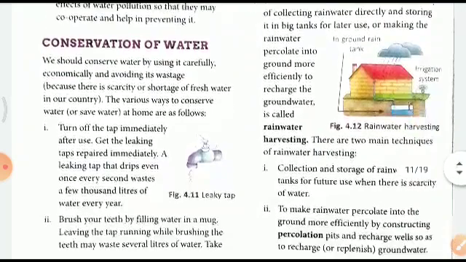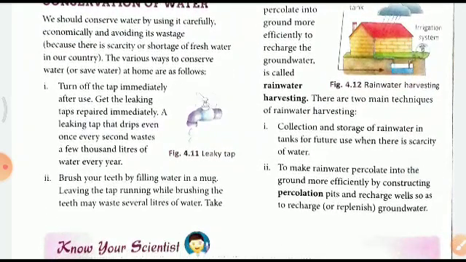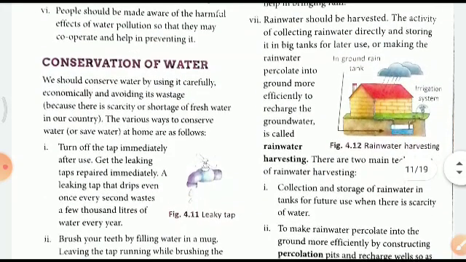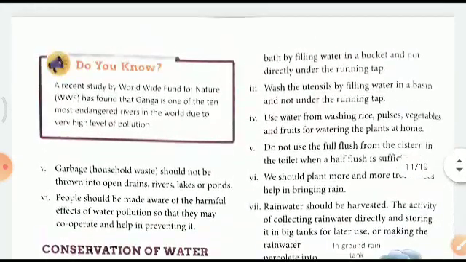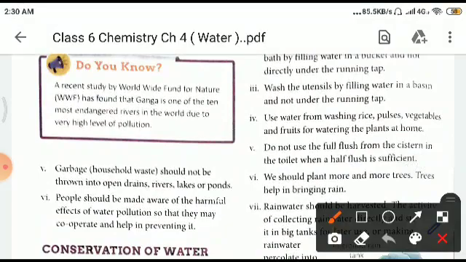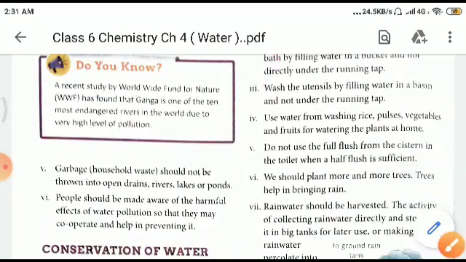Now, to conserve water, right? Firstly, we should turn off the tap immediately after use, right? All these steps are needed to avoid the scarcity of water. Brush your teeth by filling water in a mug and not by keeping the tap open. Now we come to the third point. Wash the utensils by filling water in a basin and not under the running tap. Right? See, children, if we follow the first three steps, most of the problem will be solved. Use water from washing rice, pulses, vegetables, and fruits for watering the plants at home.